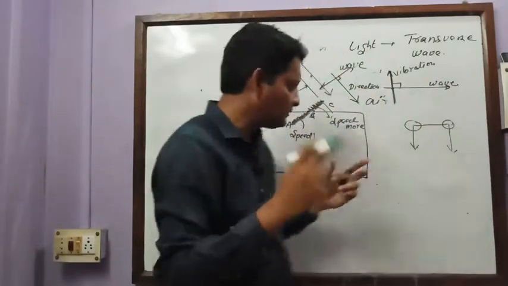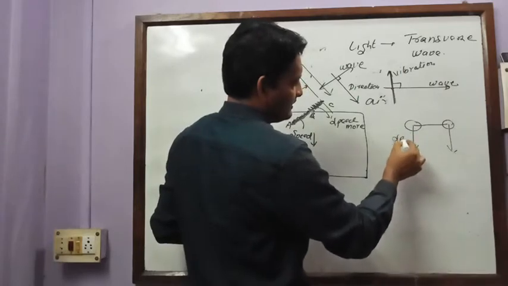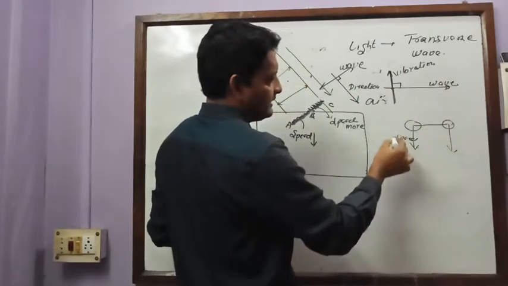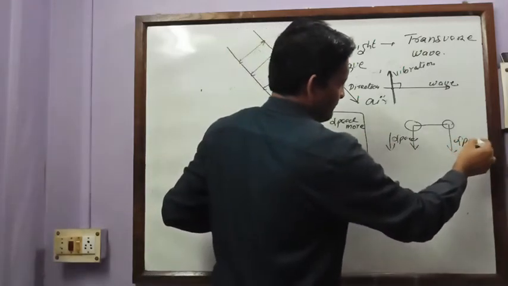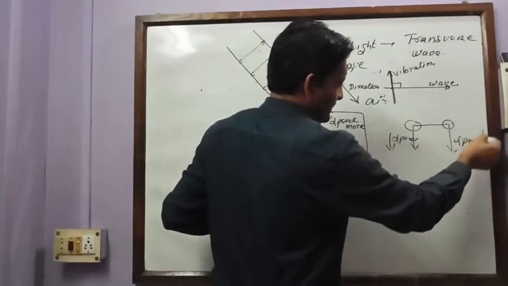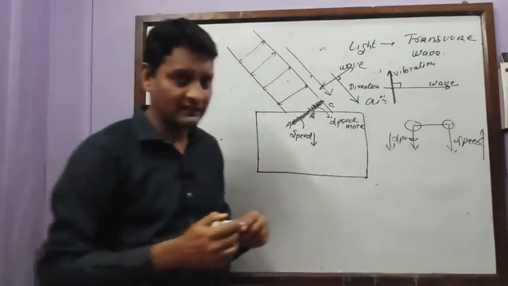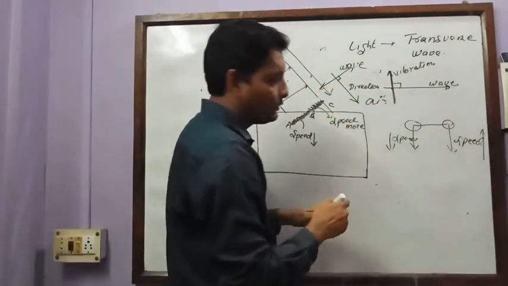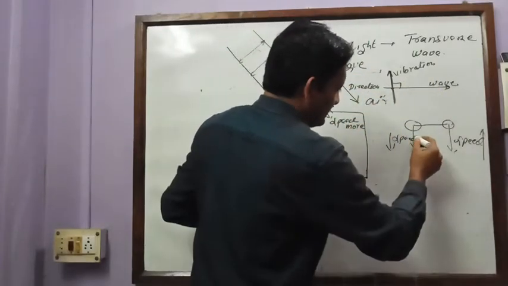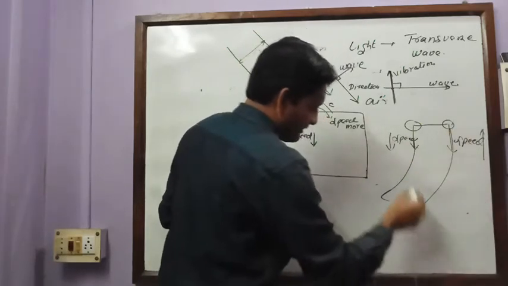Now suppose due to some reason the speed of this wheel becomes lesser and the speed of this wheel becomes more. Just use your logic. What happens? Then this car has a tendency to bend towards this direction.